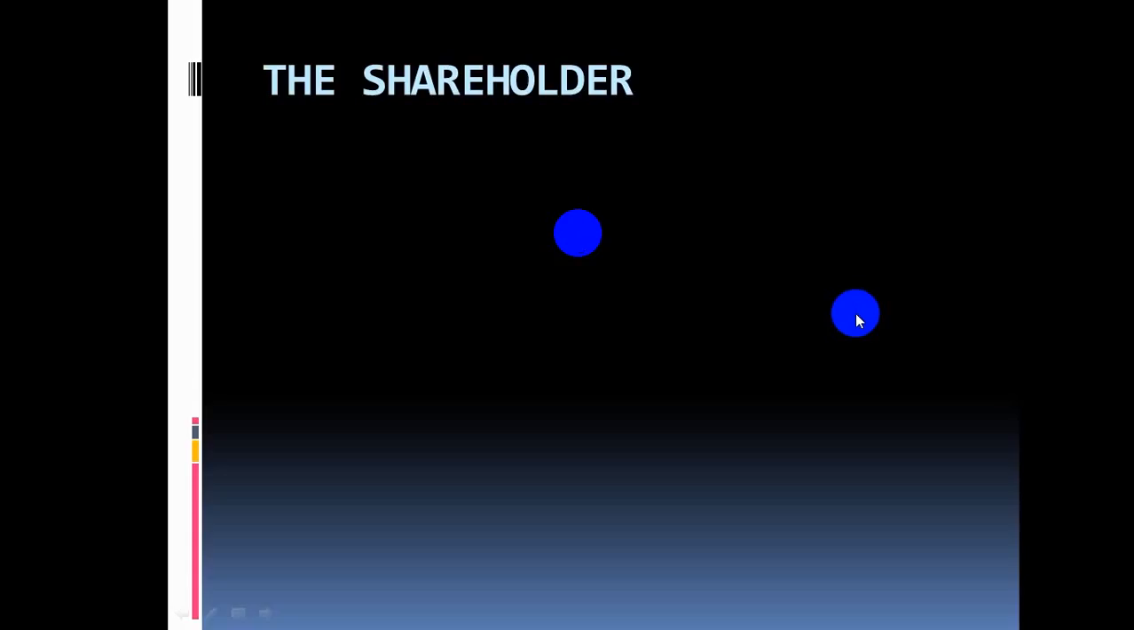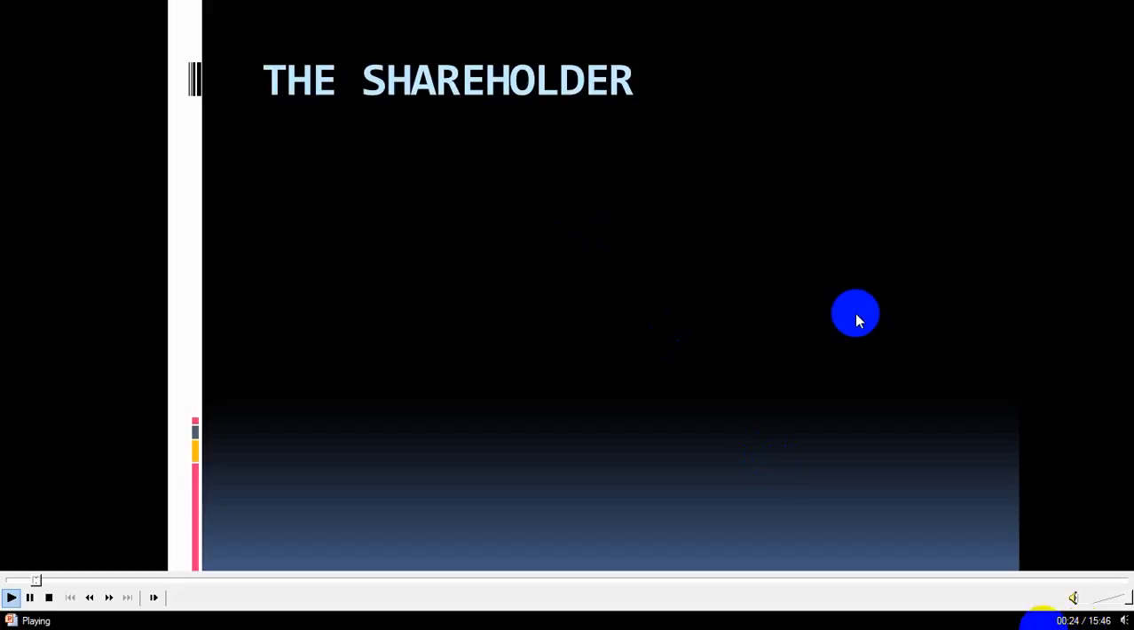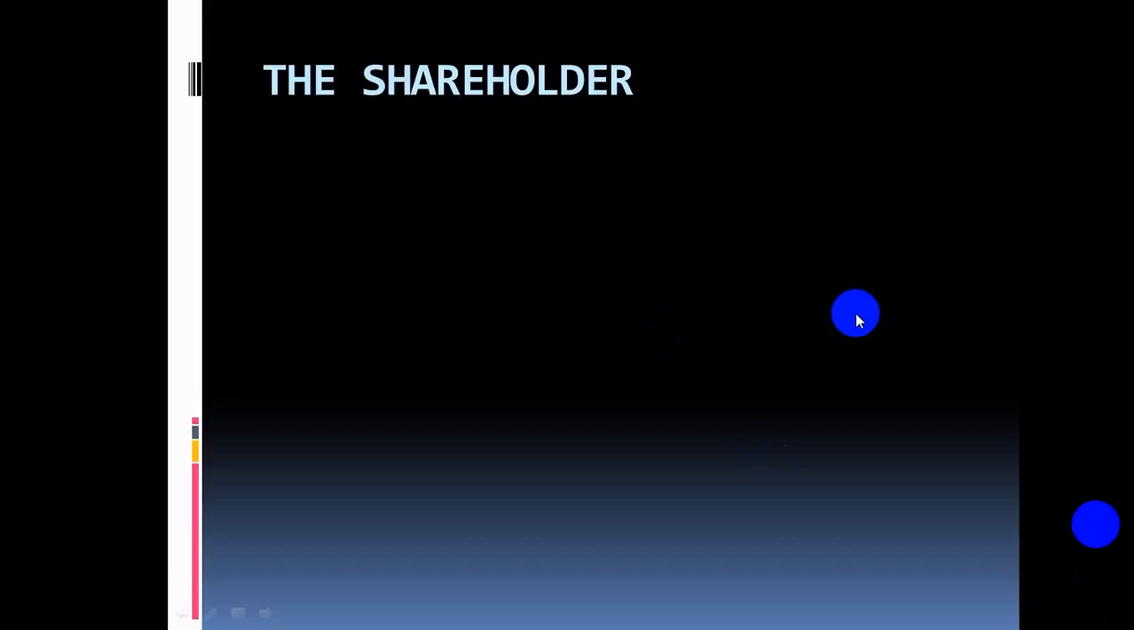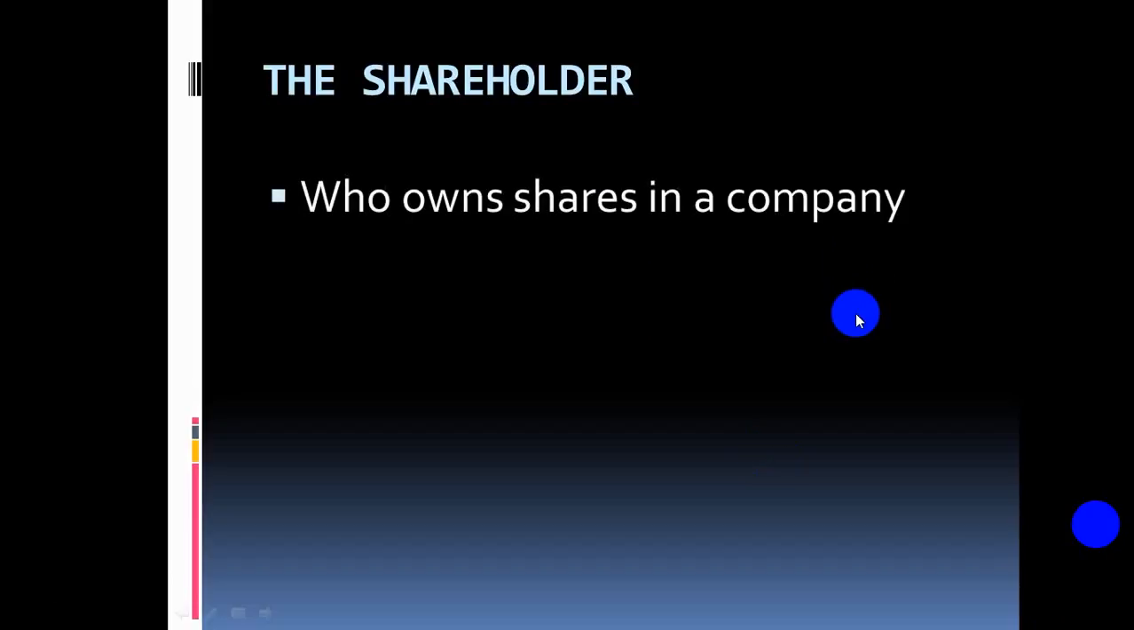Now, the shareholders. Who is a shareholder, and what are the types of shareholders? Who is an ordinary shareholder, and what are their characteristics? Now let's talk about the shareholder. A shareholder is a person who owns shares in a company. He is considered a member of the company, or a co-owner, and definitely has certain rights. That's what we consider a shareholder of the company.